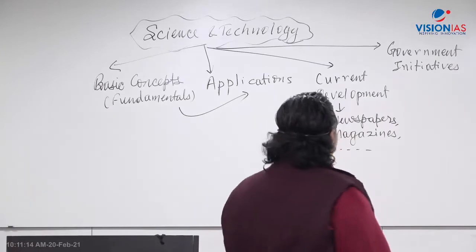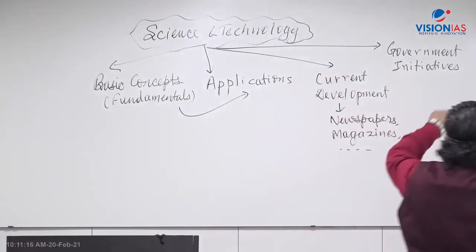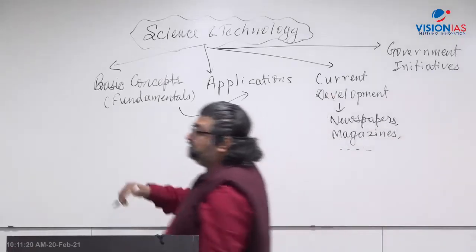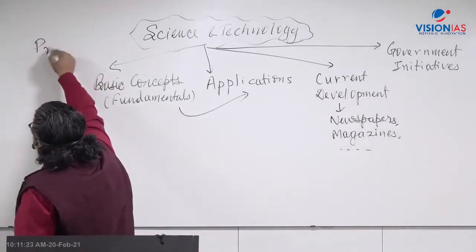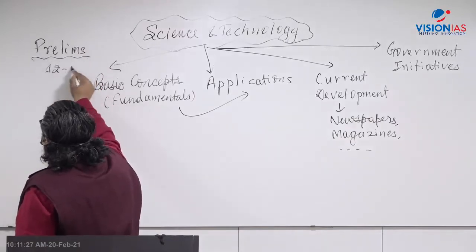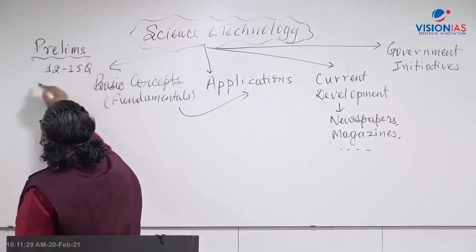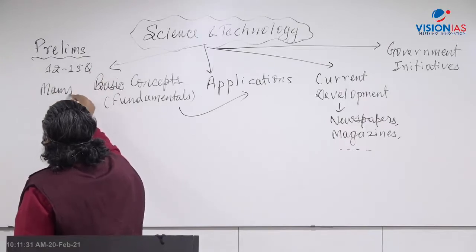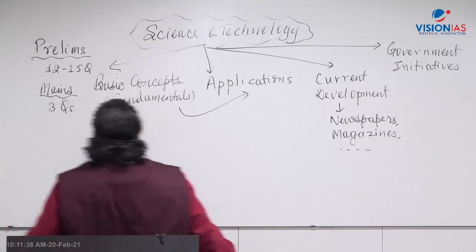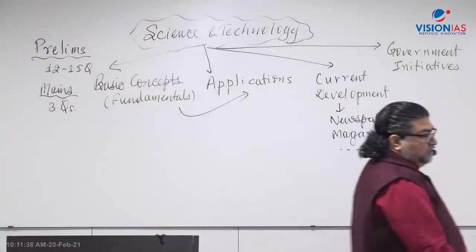So these become the four parts which you have to prepare for the UPSC prelims exam, right? And I said here that in the prelims exam, around 12 to 15 questions you will find. And in the mains exam, you'll get around 3 questions, right, of subjective descriptive type there, right?